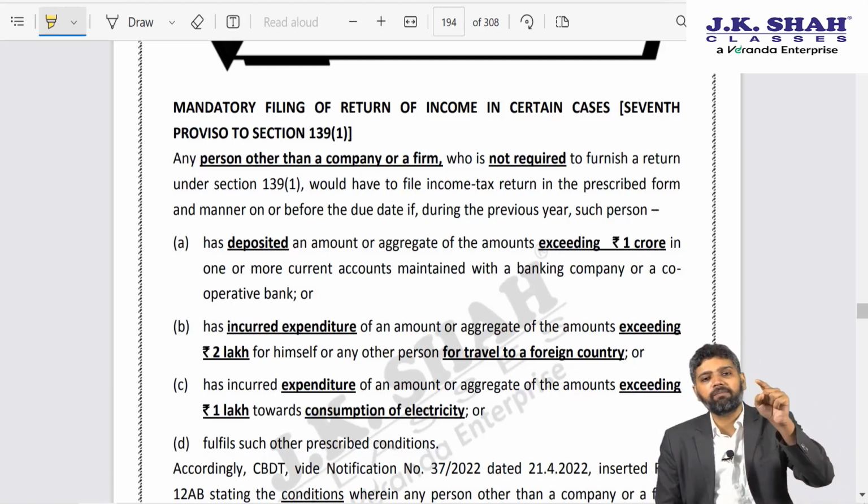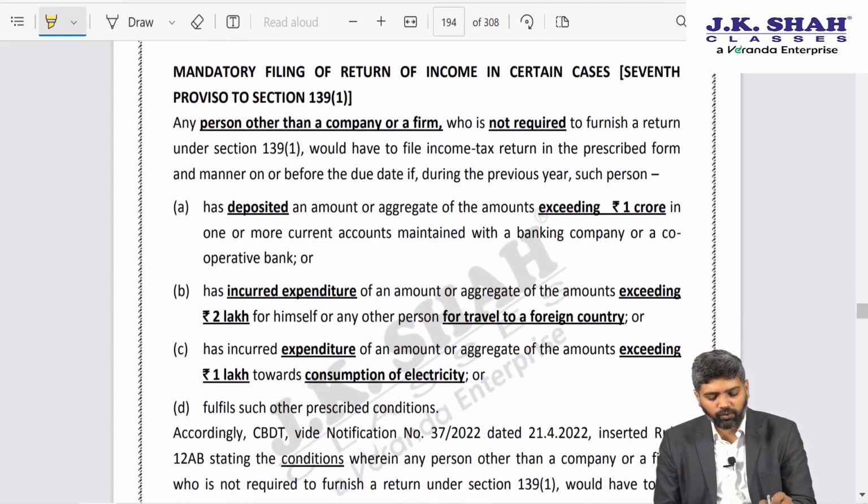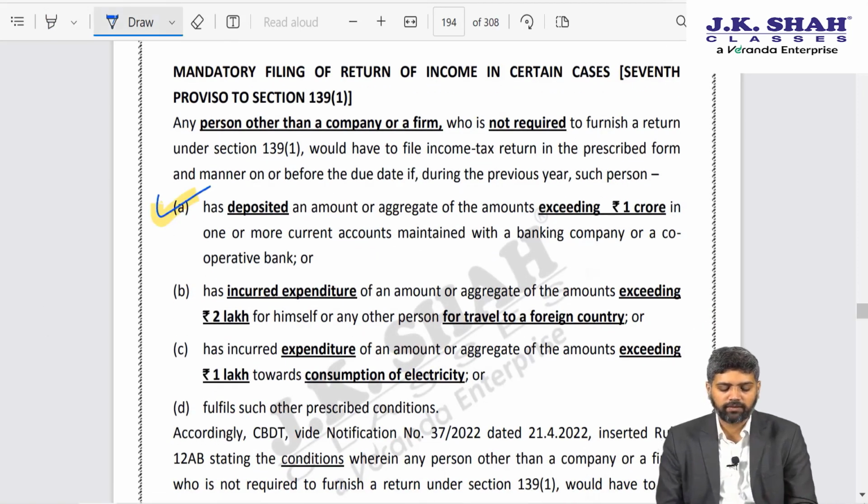Still that person may be mandated to furnish return if he satisfies any one of the conditions given in 7th proviso to section 139(1). Now what are those conditions? We already know in 7th proviso they have given if a person deposits more than 1 crore rupees in current account maintained with a bank, or incurs expenditure exceeding 2 lakhs for travel to a foreign country, or incurs expenditure exceeding 1 lakh towards consumption of electricity.